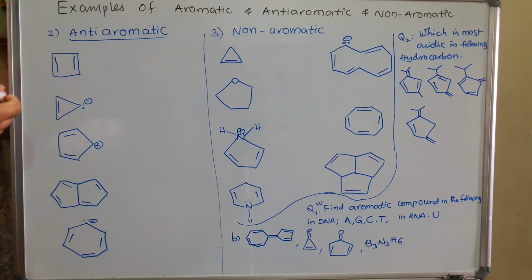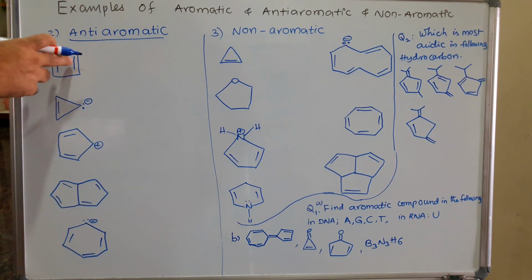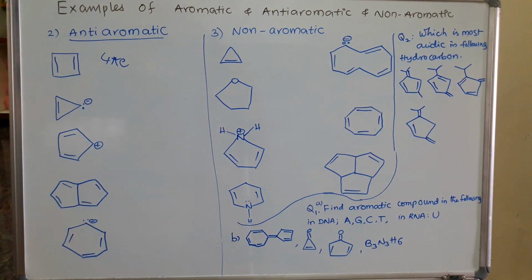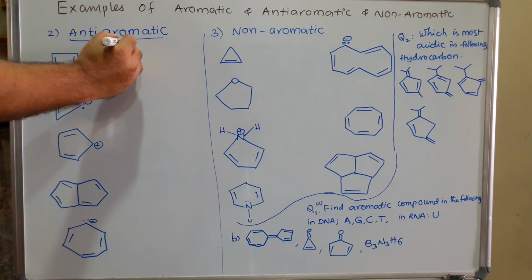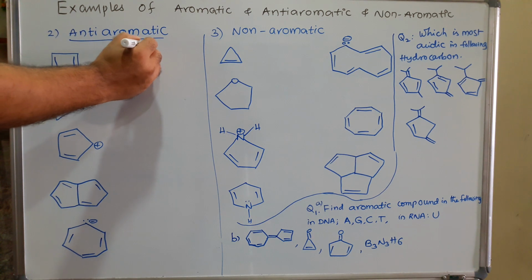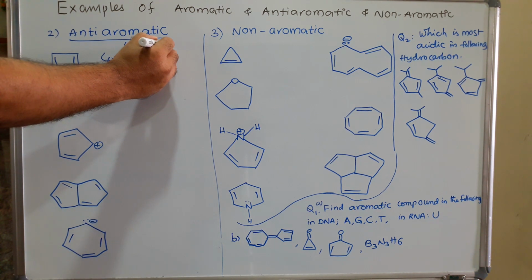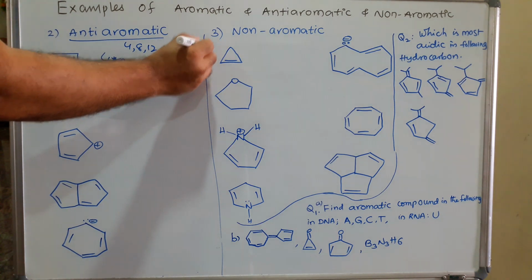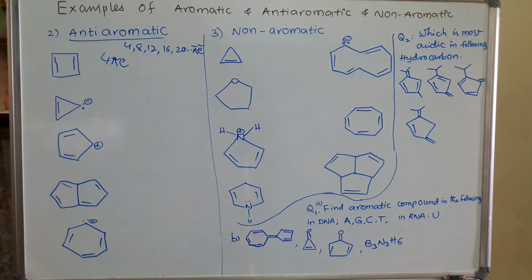If you observe the pi electrons here, 2 and 1 plus 1, total 2 pi electrons, but 1 pi bond means total 2 electrons, then total 4 pi electrons. Anti-aromatic means if you observe here 4, 8, 12, 16, 20 pi electrons, that is anti-aromatic.